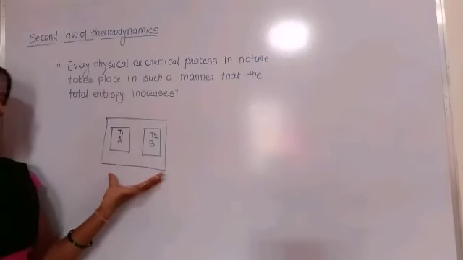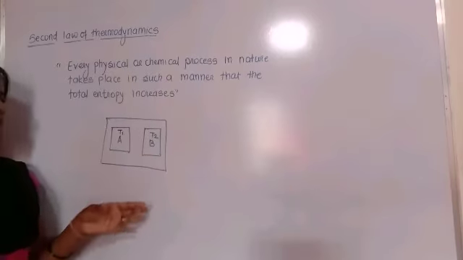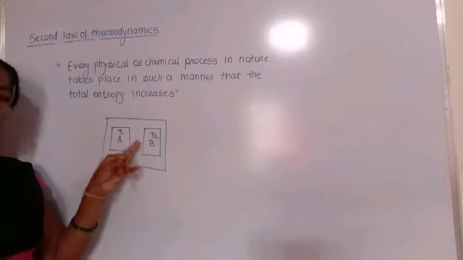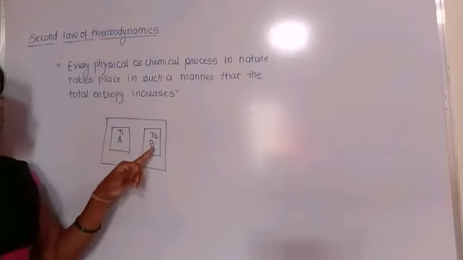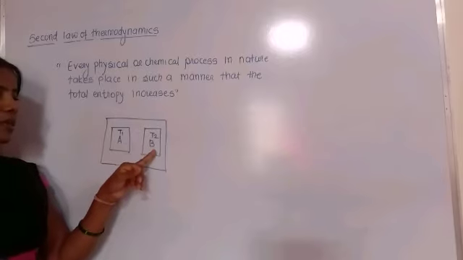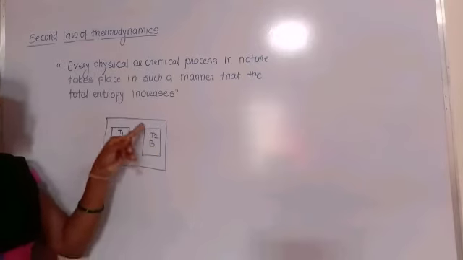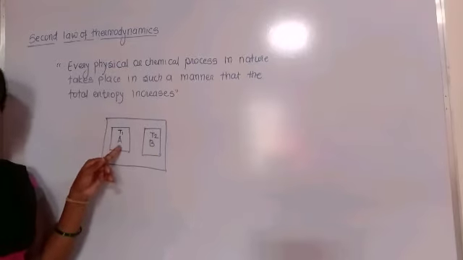If we consider body B has the higher temperature and body A has the lower temperature, then the heat energy flows from the higher temperature body B to body A, which has the lower temperature.